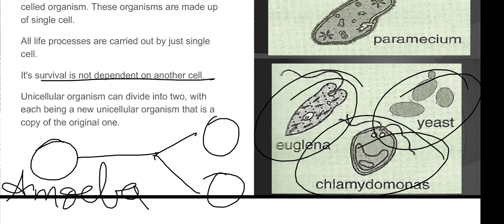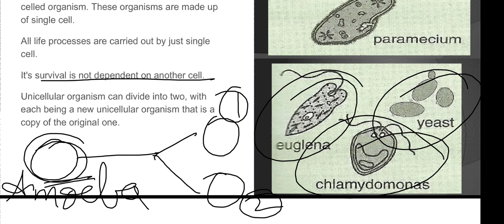So this one amoeba is dividing and forming two cells, and these two cells are further new unicellular organisms. That is, this is one unicellular and this is the second one. And these two unicellular organisms are the exact copy of the original one. Understood? Clear to everyone?